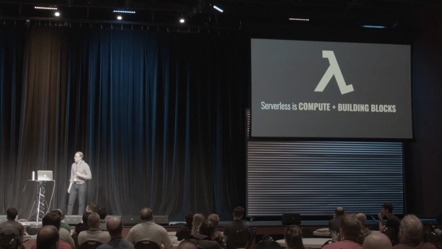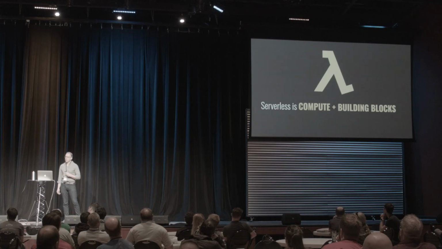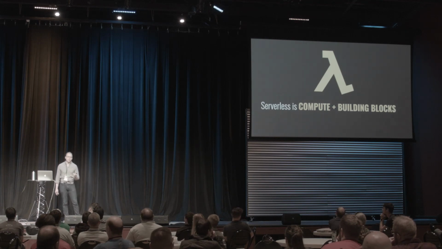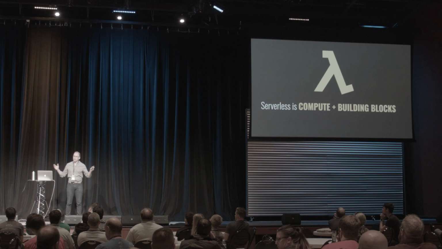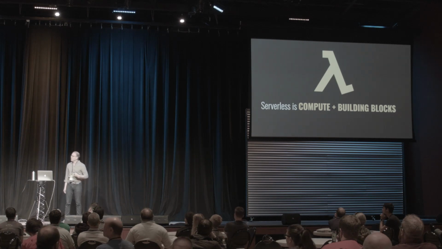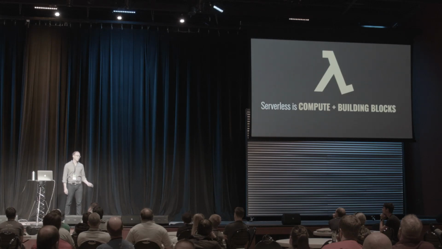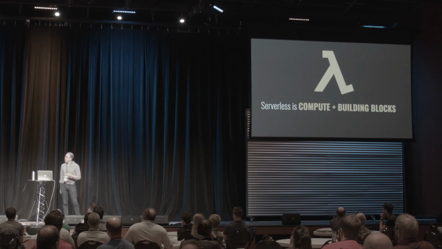Another way of thinking about serverless, or another lens by which we can think about it, is that serverless is compute plus building blocks. So our goal is to glue a bunch of building blocks together with compute or functions as a service to build out a whole backend. So an example of compute is AWS Lambda. And these building blocks are generally created by others. So this is not stuff that we're building ourselves. Because our mindset is about focusing on the most important software, we're taking pieces that other people have built